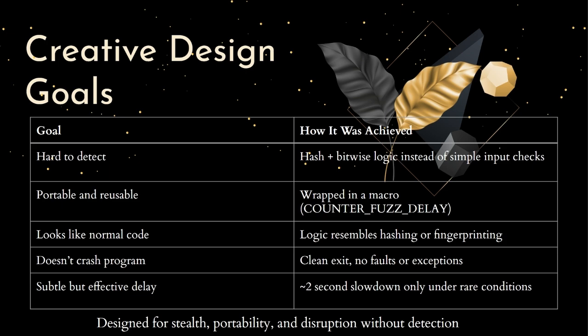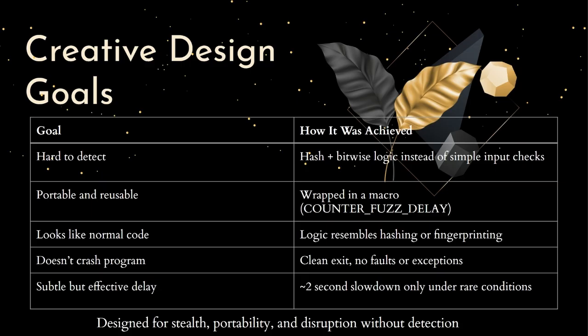Second, make it automatically insertable. I wrote the whole thing as a macro called counter fuzz delay, which I can call like a function but expands inline. It's self-contained, doesn't require external headers, and doesn't rely on modifying other parts of the code. That means it's portable. If I want to drop it into libjpeg or binutils or some other benchmark in the repo, I could do that in one line.